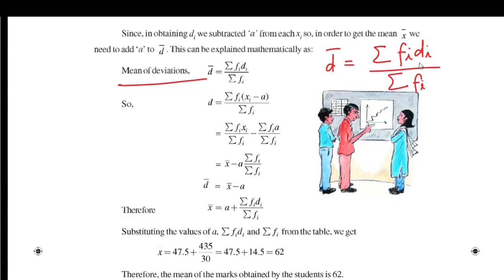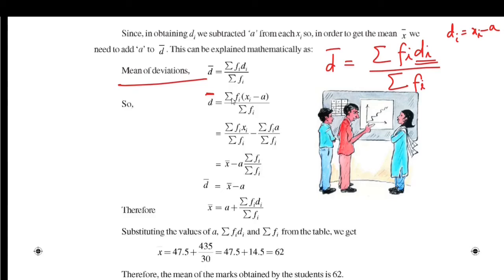But this deviation di can be written as di is equal to xi minus a, where a is assumed mean. So d bar becomes sigma of fi into xi minus a divided by sigma of fi.